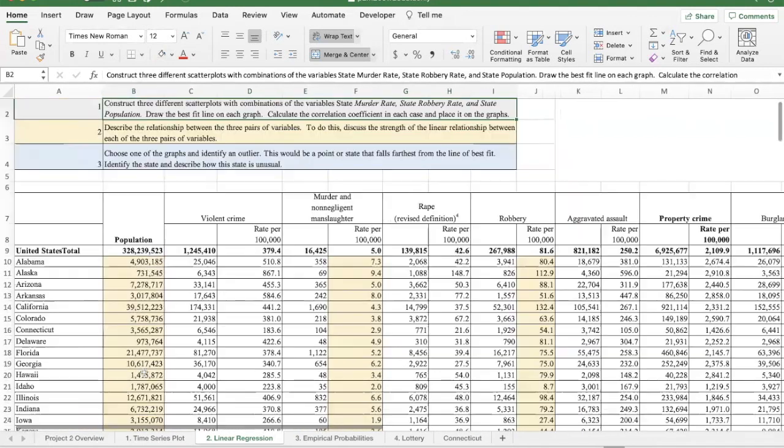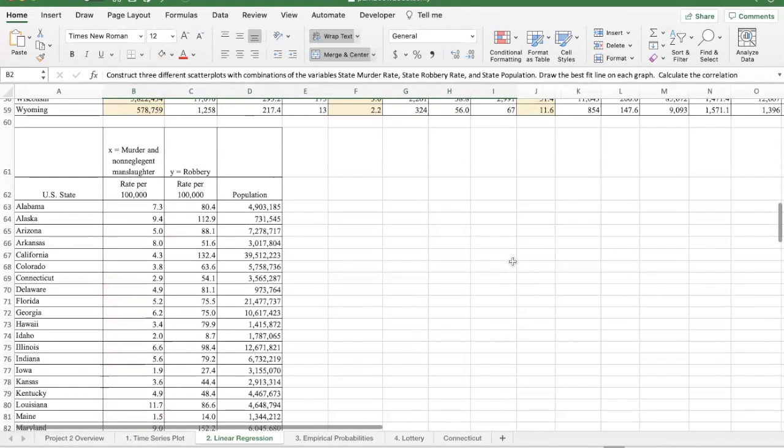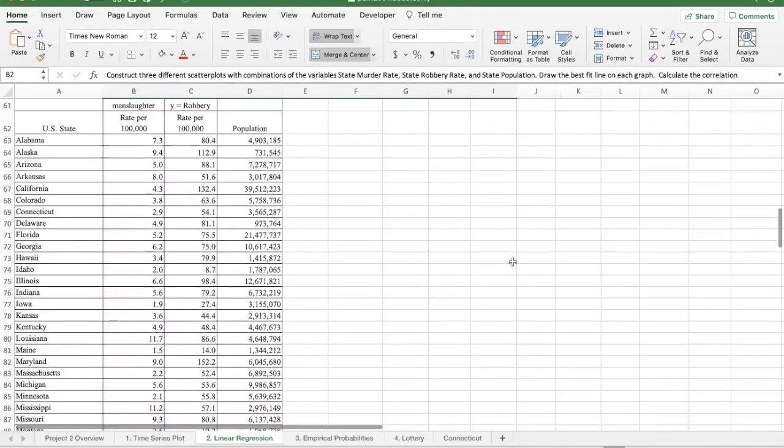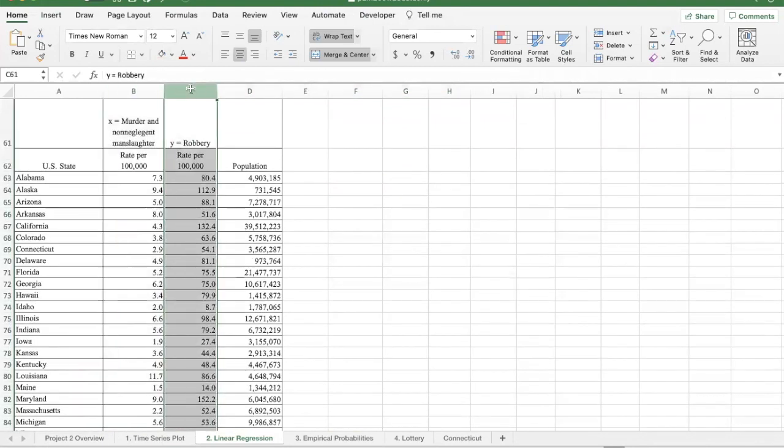I've copied these 3 columns and brought them down here, and these are really the only 3 that you need. The murder rate in column B, the robbery rate in column C, and the population of the state in column D. A we'll use as the labels. So I'm just going to do one of these. Let's take, or maybe I'll do a couple of them. We'll see.